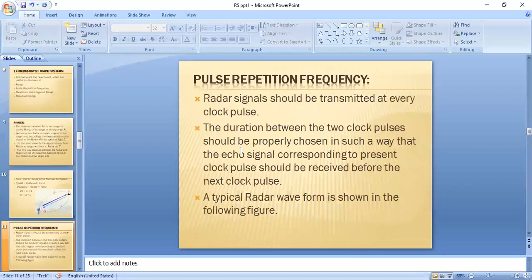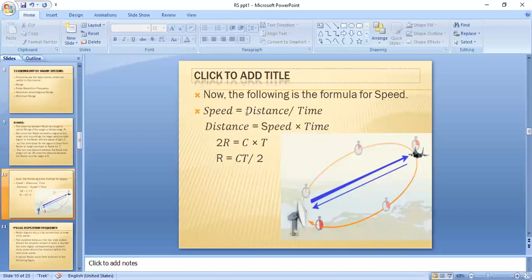And here we have the range equation, capital R. We already know the formula that speed is equal to distance by time. From this equation, distance is equal to speed into time. Here the distance from radar to the target is capital R, and again the distance from target to the radar is capital R. Here we have the radar, and here we have the target or an aeroplane. So the total distance becomes 2R.